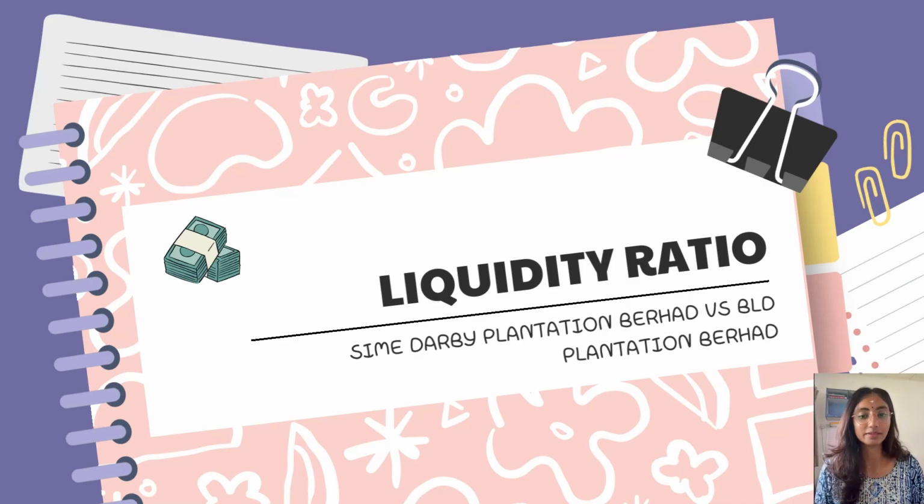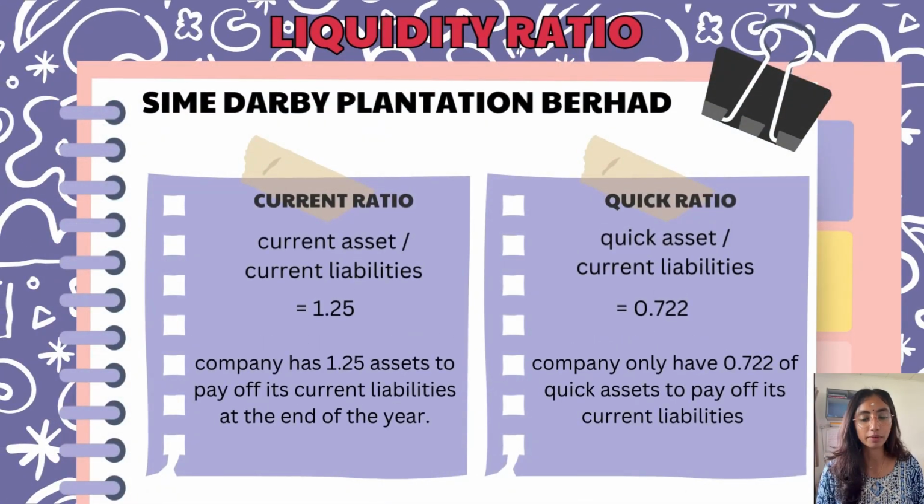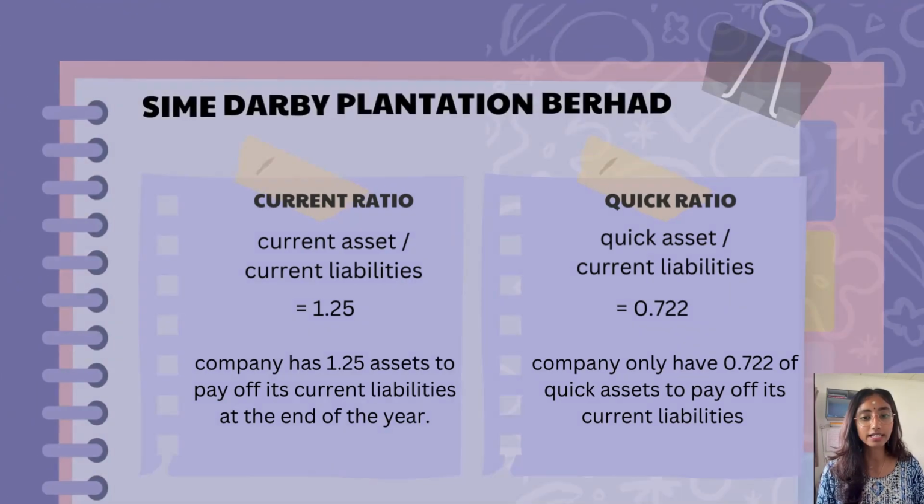I would like to present about the liquidity ratio of Sime Plantation. The short-term debt paying ability of Sime Plantation Berhad shows 1.25. That means the company has 1.25 of assets to pay off its current liability at the end of the year. The quick ratio of Sime Plantation Berhad shows 0.722. That means the company only has 0.722 of quick assets to pay off its current liability.